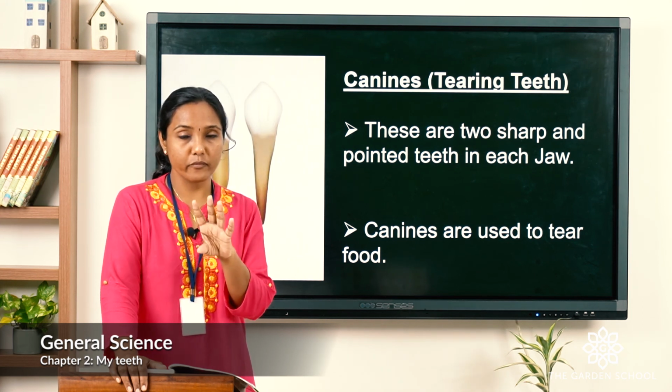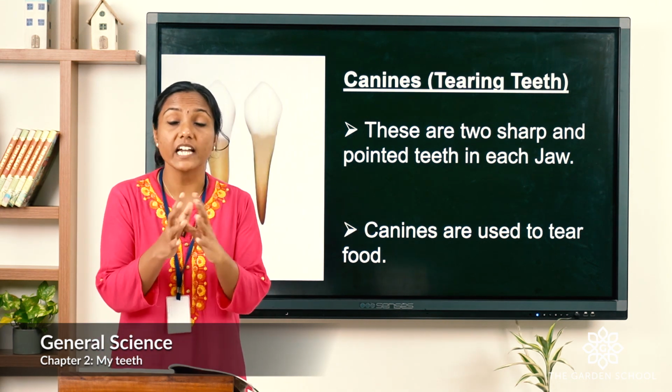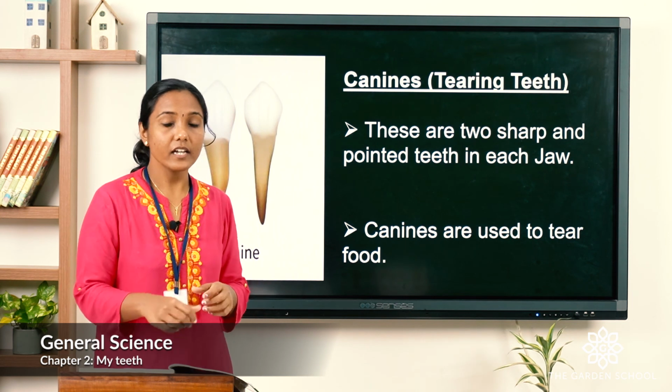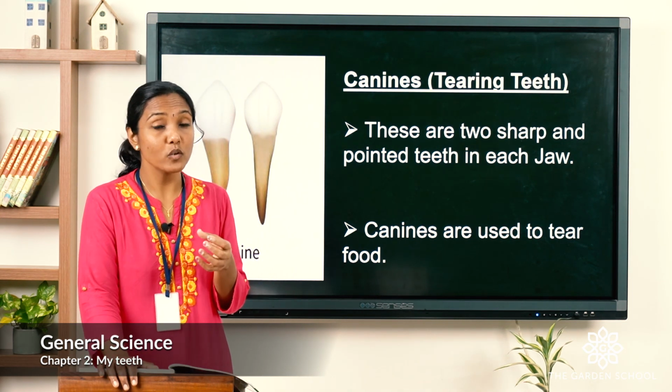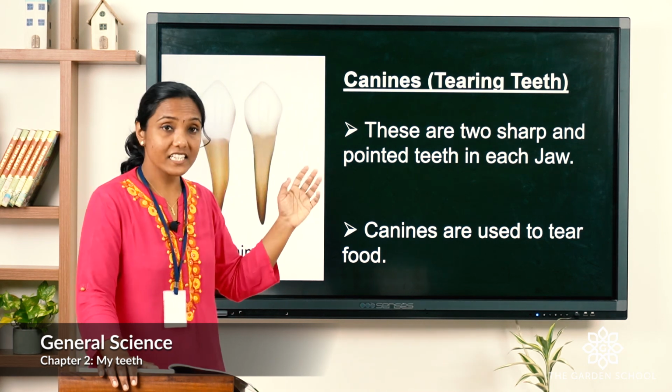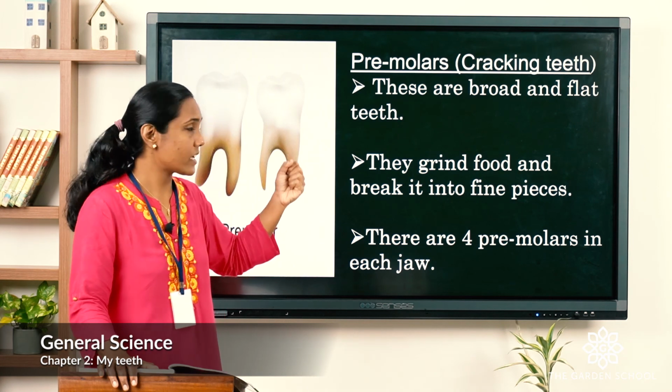So in total we have 4 canines. Canines are used to tear the food, to tear the toughest food, which makes it easier for us to chew. Now let's look into the next type of teeth, that's premolars.